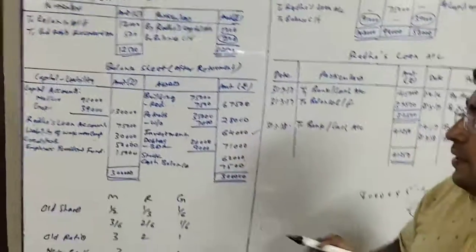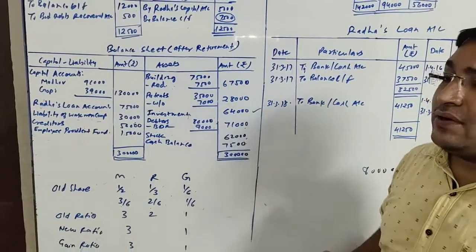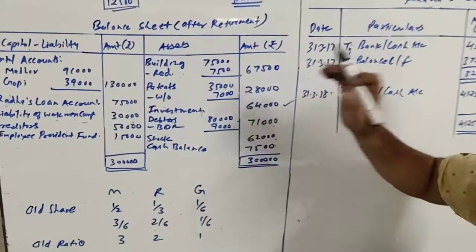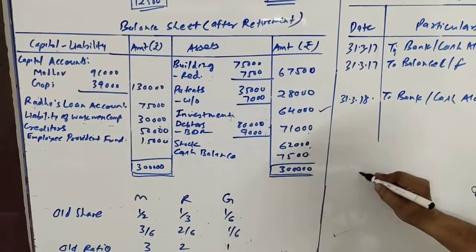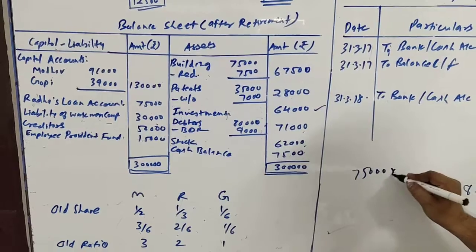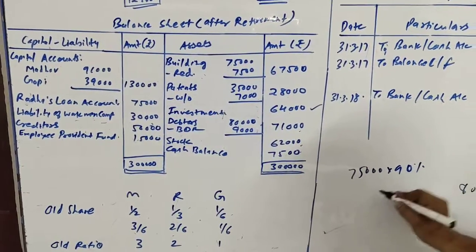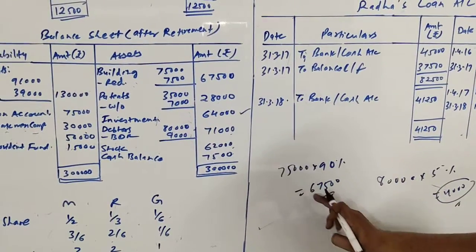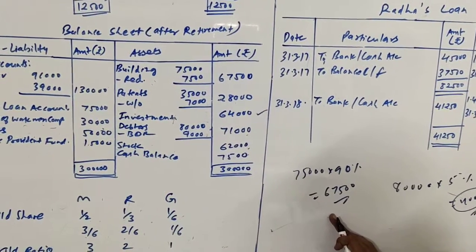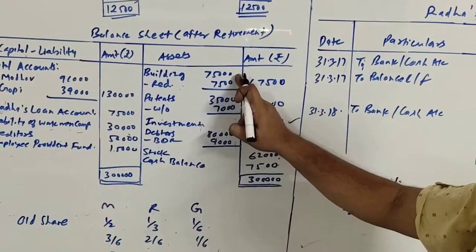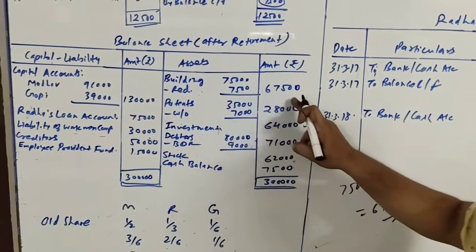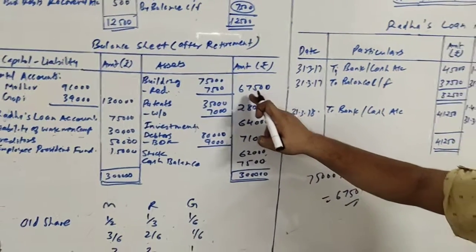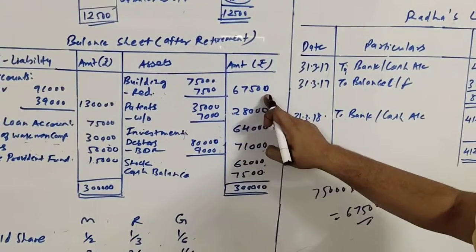Okay, let us talk about building. Building is given as 75,000 and it is to be reduced up to 90%. If you find 90% of 75,000, that will come to 67,500. That means you need to reduce building up to 67,500. So 75,000 is the amount in the inner column and 67,500 we need to write in the outer column.